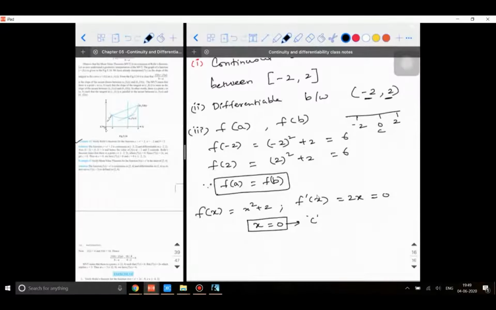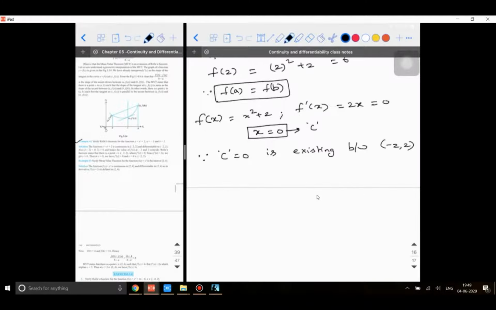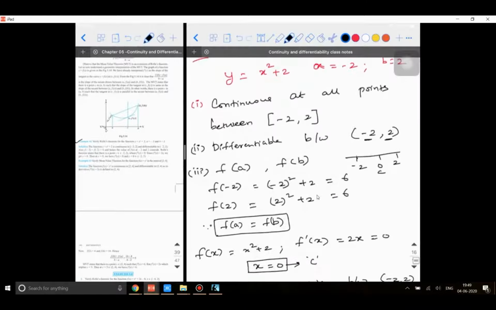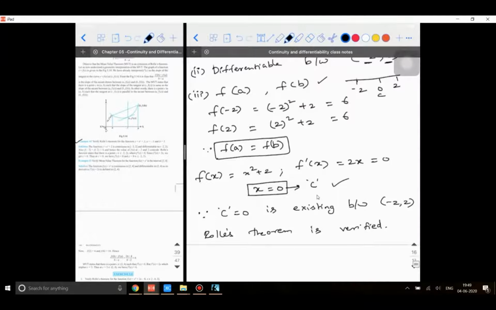Since c is equal to 0 exists between minus 2 and 2, Rolle's theorem is verified. Rolle's theorem is verified only because these three conditions are satisfied, and at the same time you are able to find a point c which is lying between minus 2 and 2. So this is the whole concept. You can make a note of it.